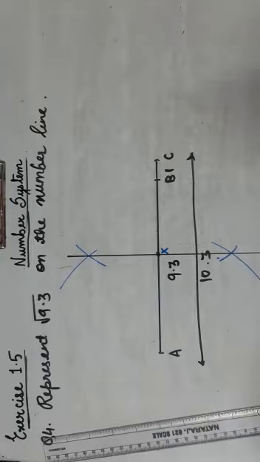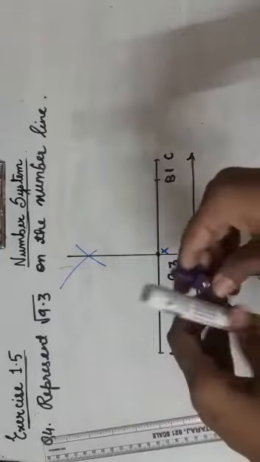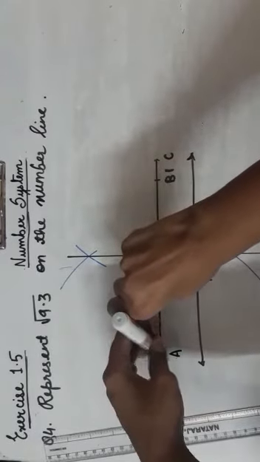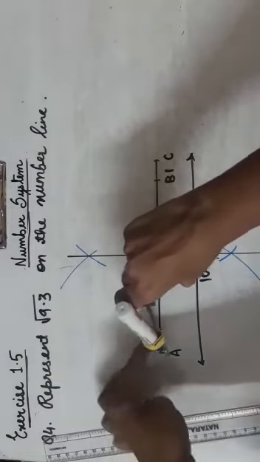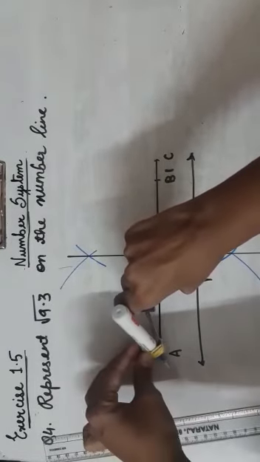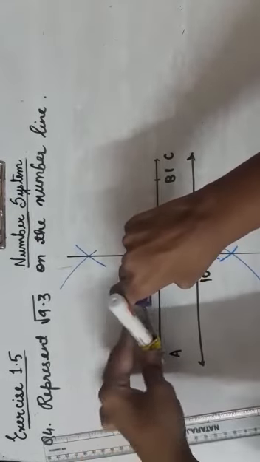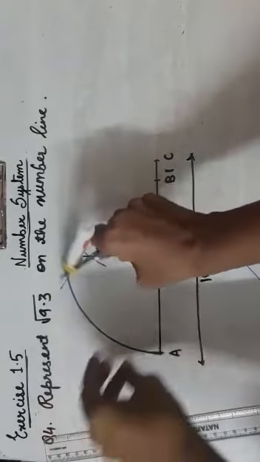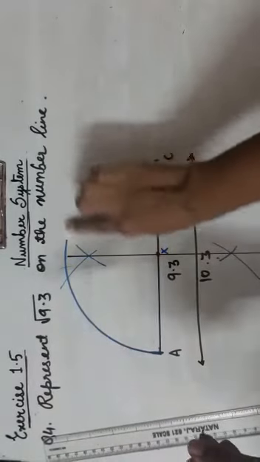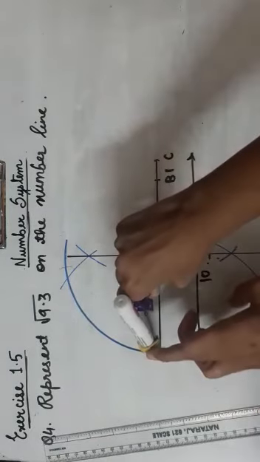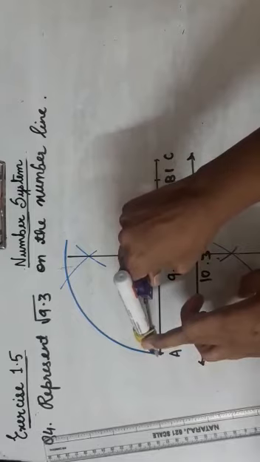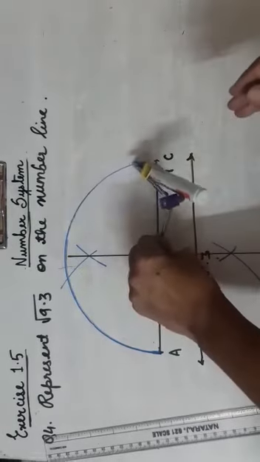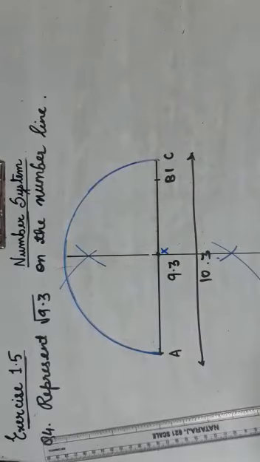Now taking AX as radius, draw a semicircle. So take distance AX in your compass and draw a semicircle.